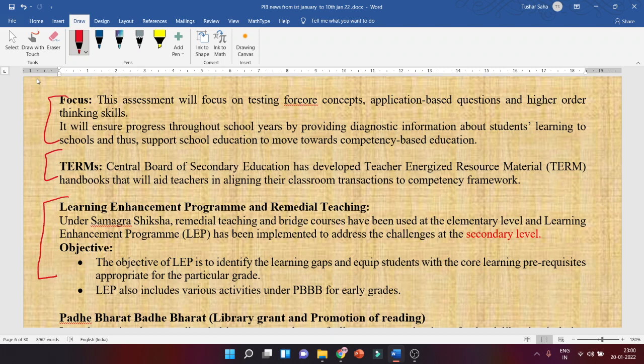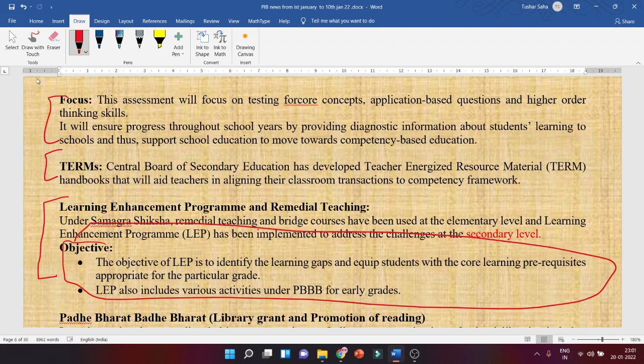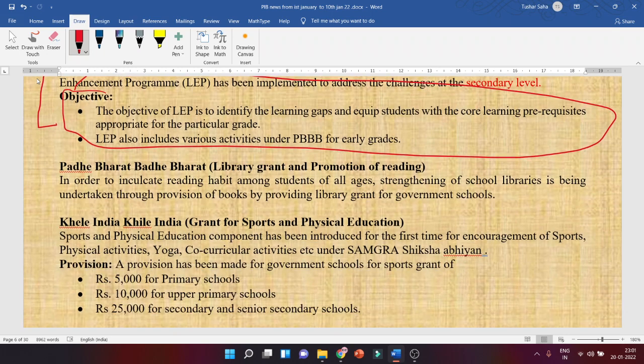Although all these things are not important, what is important here is the objective. Okay, so you should know the objective. Then Padhe Bharat, Badhe Bharat, literacy grant and promotion of reading. In order to inculcate reading habits among students of all grades, school libraries are being strengthened through provision of books by providing a library grant for government schools as well.